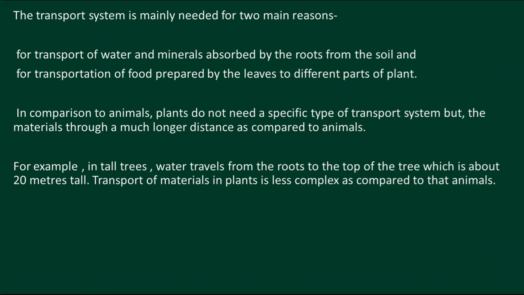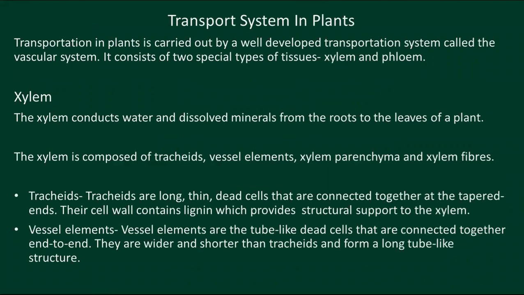Let us go to the next topic of the chapter, that means transport system in plants. Unlike animals, plants do not have a living connective tissue like blood that transports minerals and reaches various body parts.